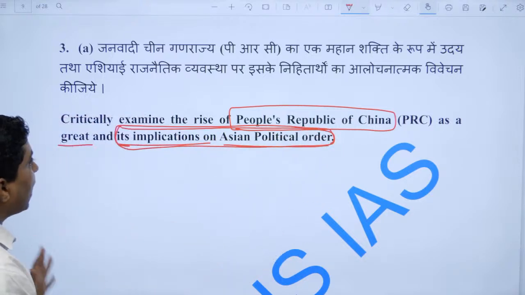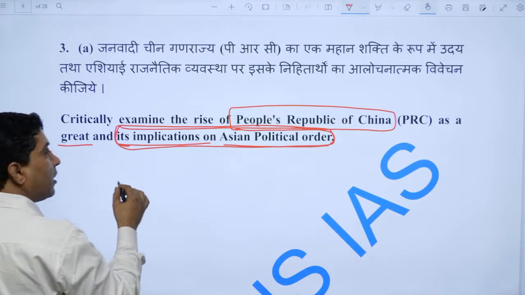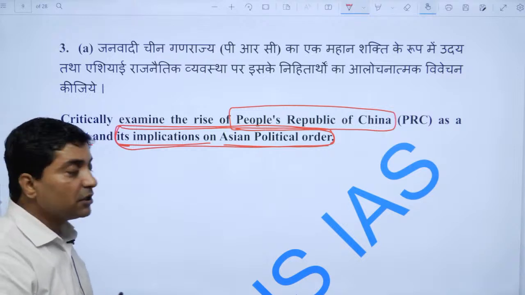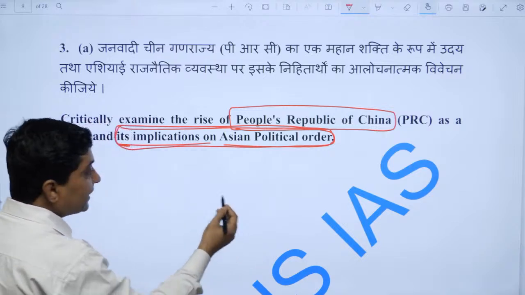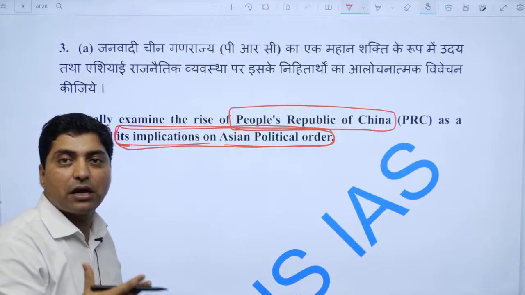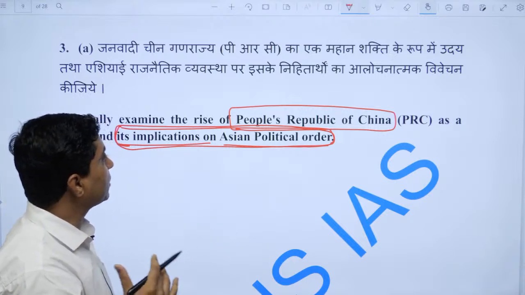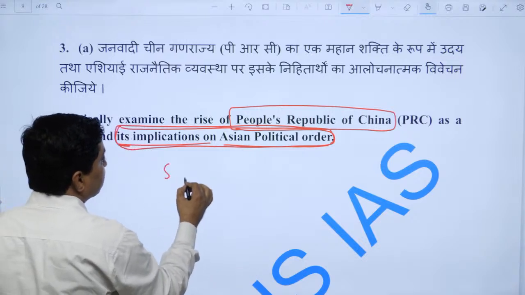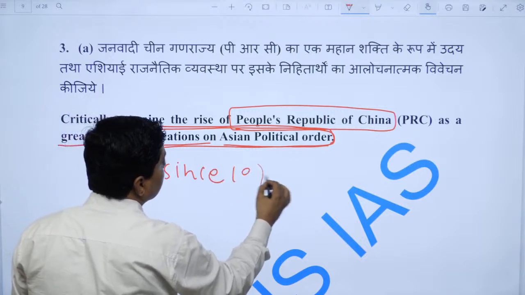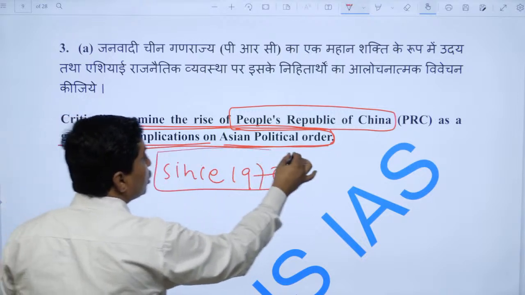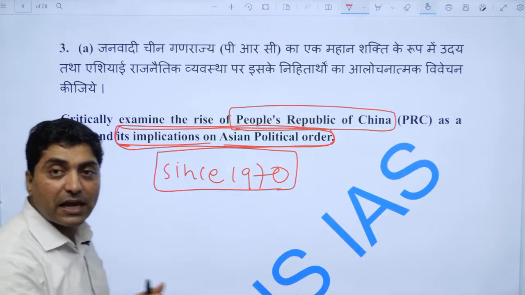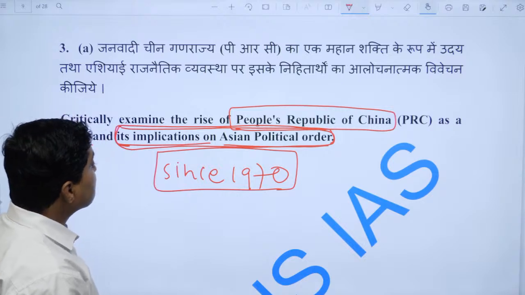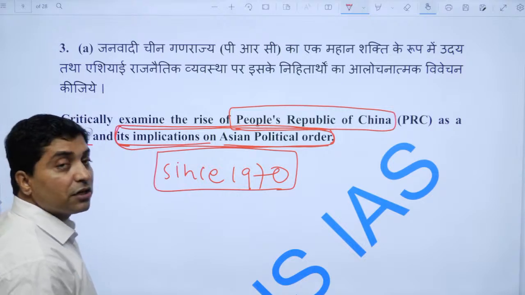Now one should start with the Chinese Revolution in 1949, right, and how actually it established a communist republic of China. And since 1970, when the US recognized China as a country and given permanent member seat, right, China has done well.